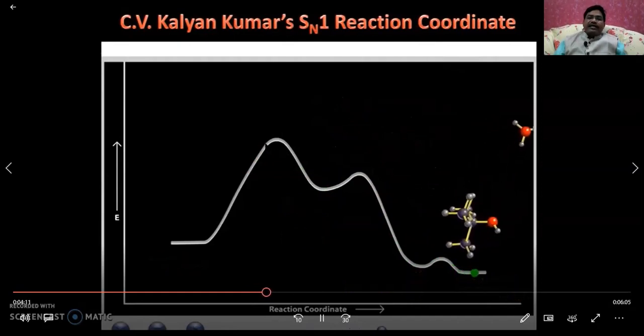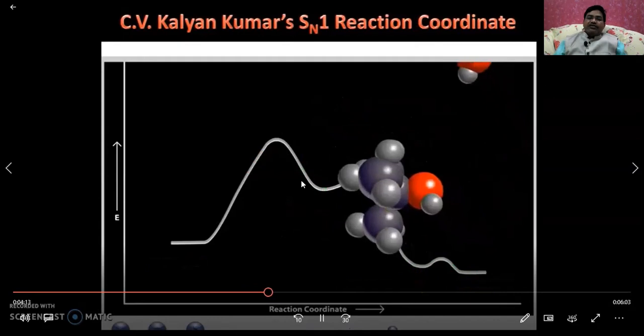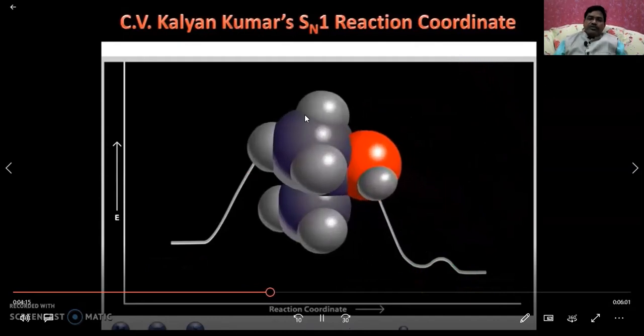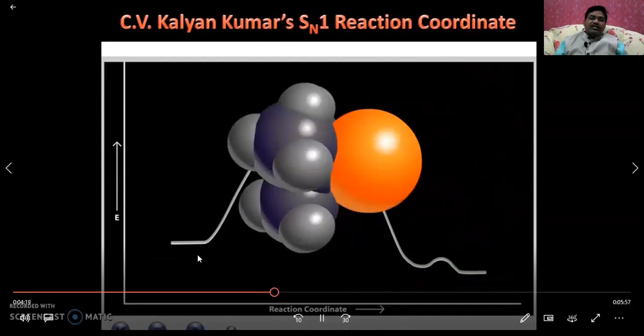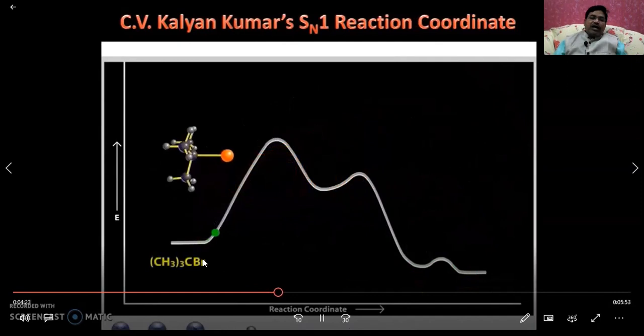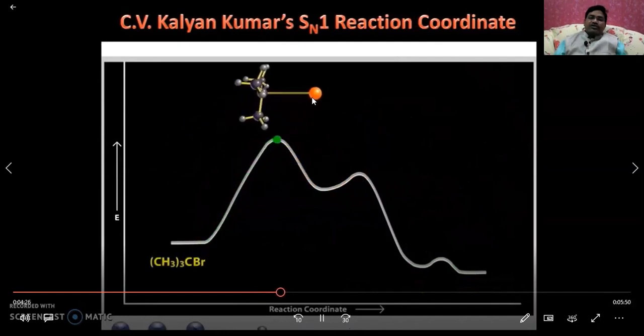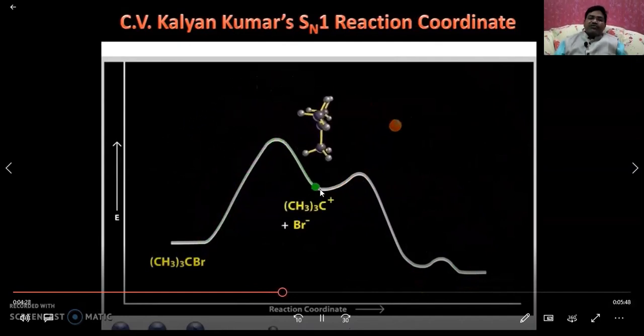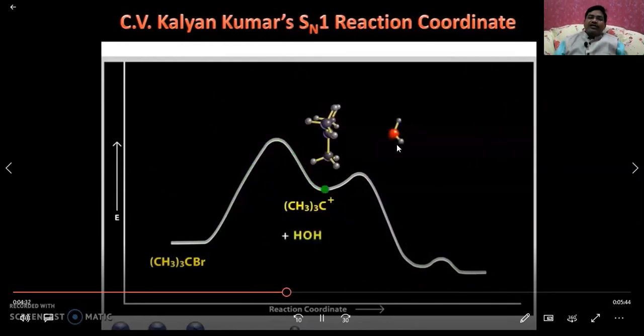Let us see again how it happens. This is our tertiary butyl alcohol. Let us see once again how it will be formed. This is tertiary butyl bromide. First step, loss of the bromide ion, a carbocation is formed, and then the nucleophile approaches. See how it is approaching.